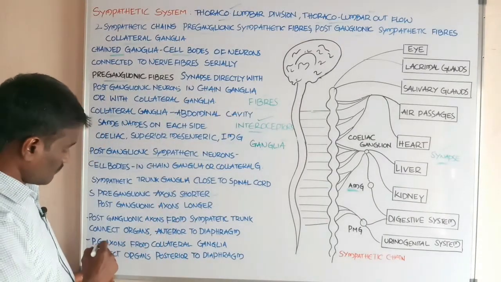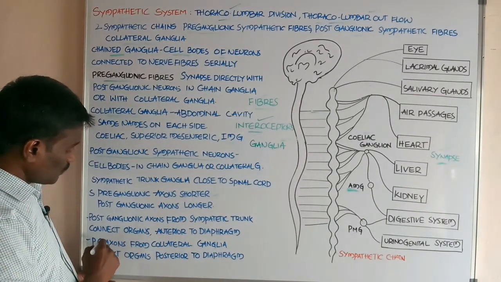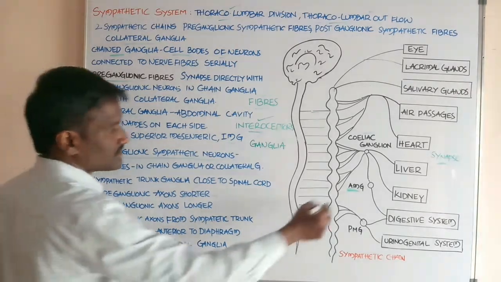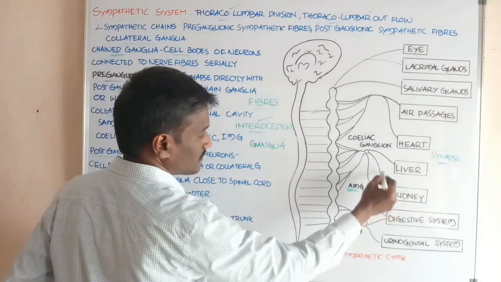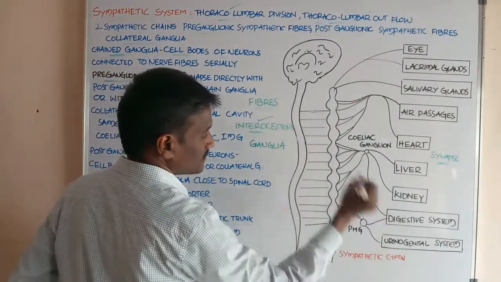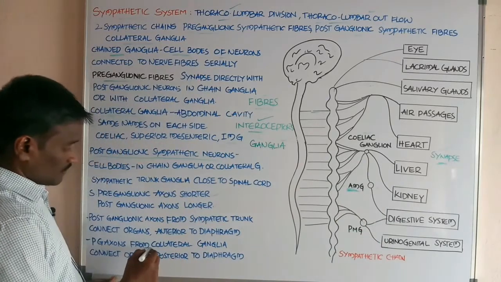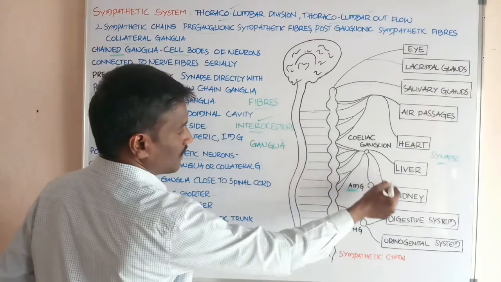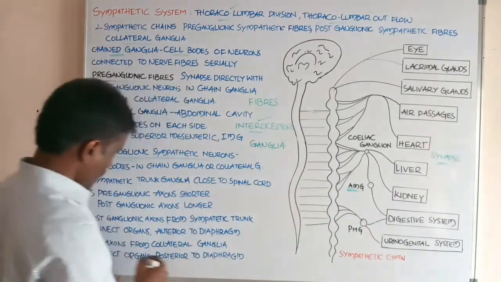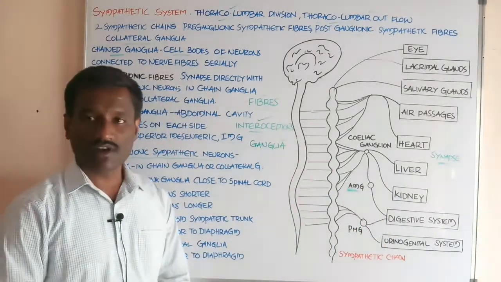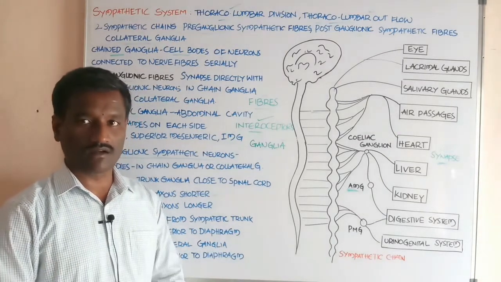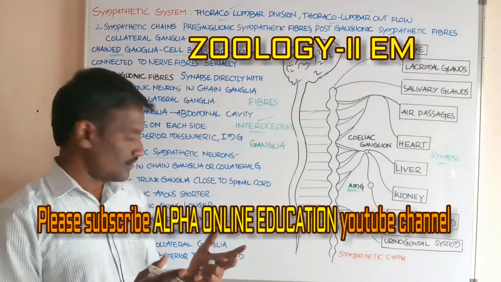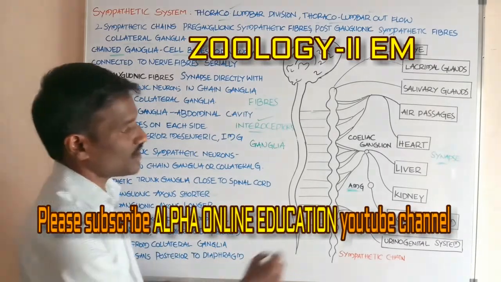Next, postganglionic axons from the collateral ganglia. These are postganglionic axons that arise from the collateral ganglia and connect to the internal organs, the vital organs, located posterior to the diaphragm.